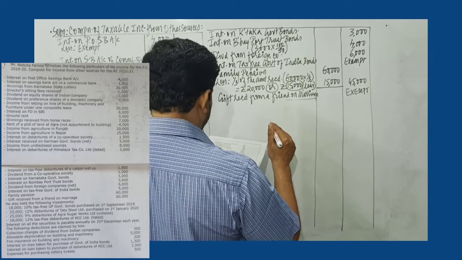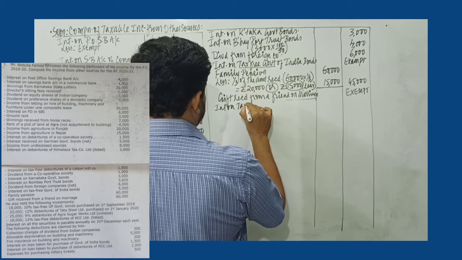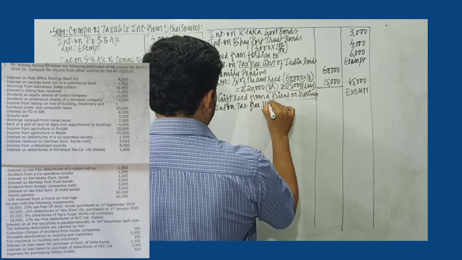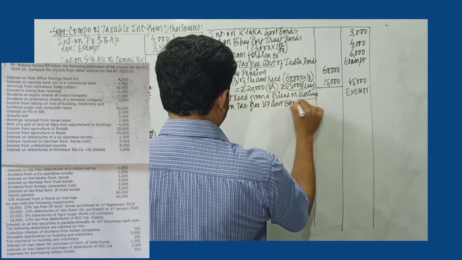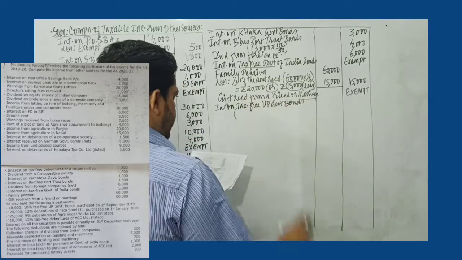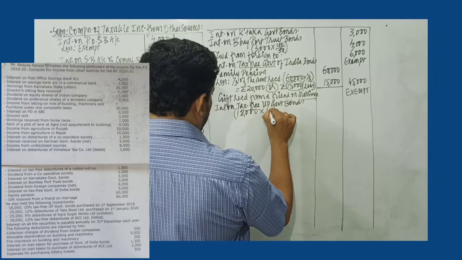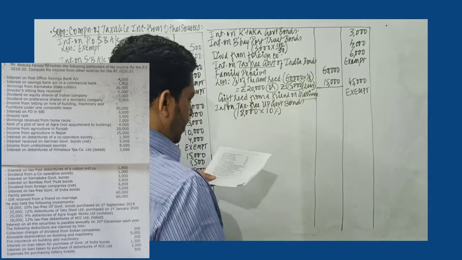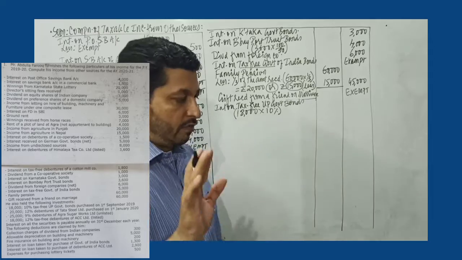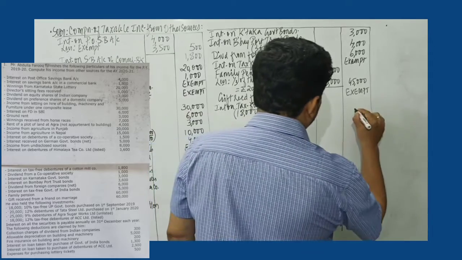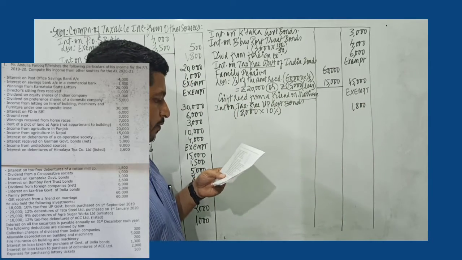I record interest on tax-free UP government bonds. Now state government bonds are taxable. Remember this. So 18,000 is the investment amount. The rate of interest is 10%. And since it is purchased on 1st of September, interest is received on 31st of December. That is annual interest. So it will be fully taxable. So 1,800 would be the value.